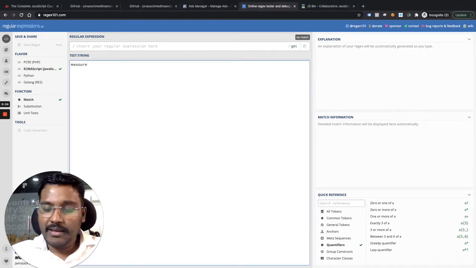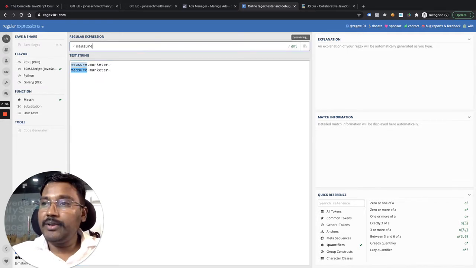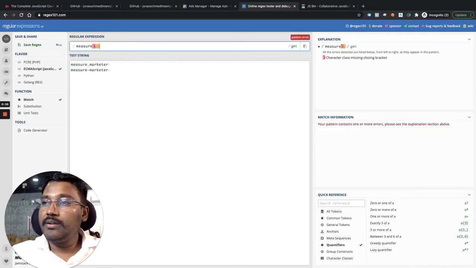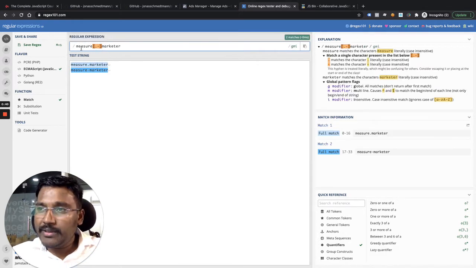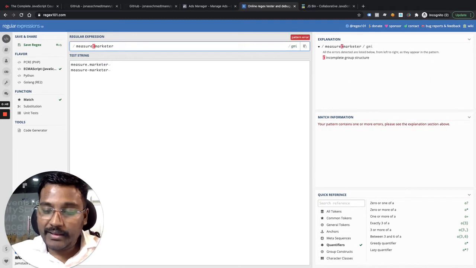Some people type measure.marketer or some people type measure-marketer. Right, so I want to match both of them. So what I'll do is simply type in measure, and here I can put dot hyphen. So what's happening? Measure is literally matching, and instead of dot it is matching hyphen. Or you can even write it this way. Now see carefully. I can write dot pipe.